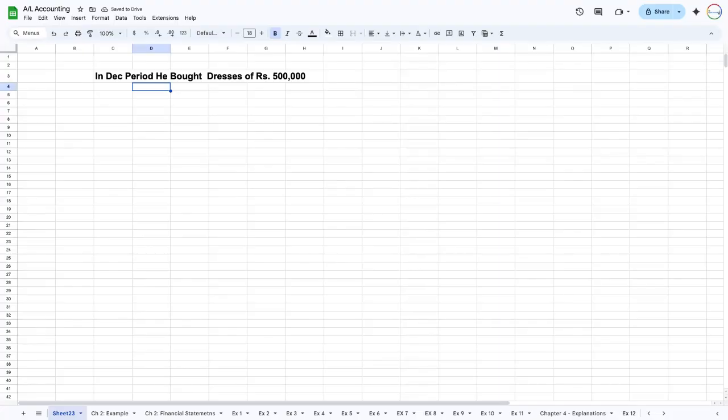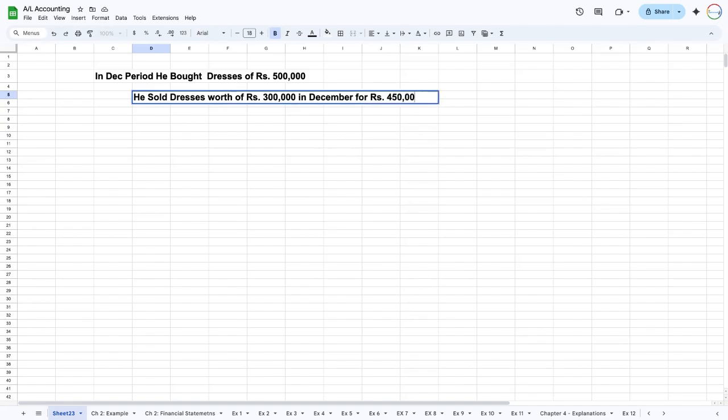He sold dresses worth rupees 300,000. Worth means the actual cost incurred for us, right? In December, he sold them for rupees 450,000.